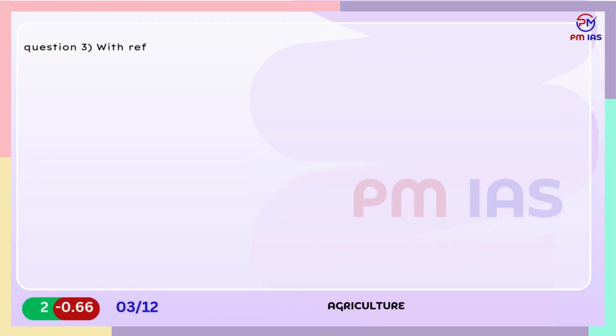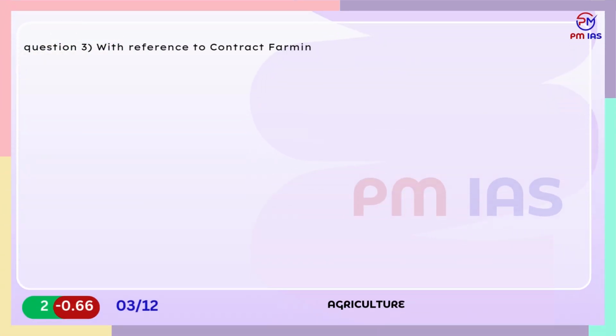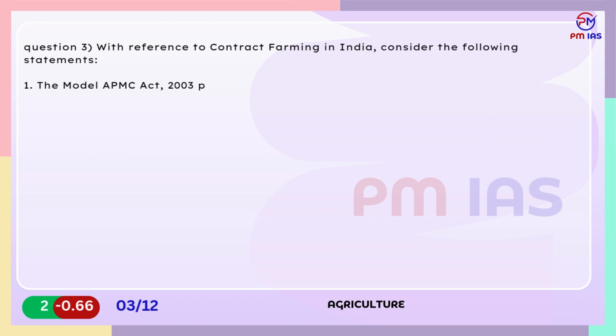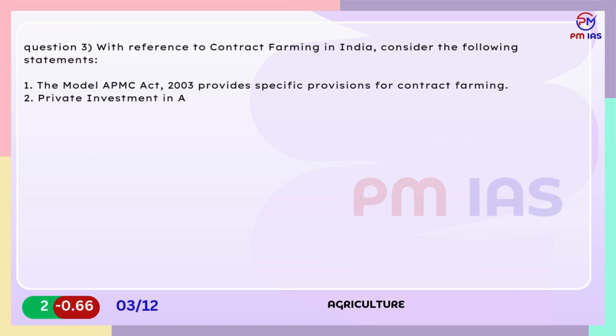Question 3. With reference to contract farming in India, consider the following statements. 1. The Model APMC Act, 2003 provides specific provisions for contract farming. 2. Private investment in agriculture can be increased via contract farming. Which of the statements given above are correct?